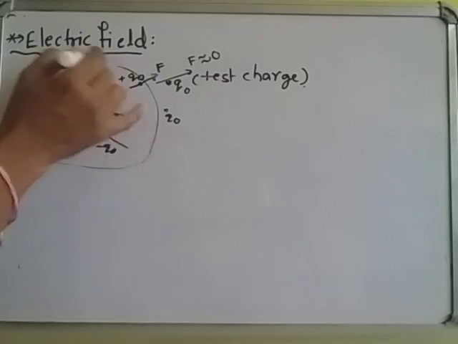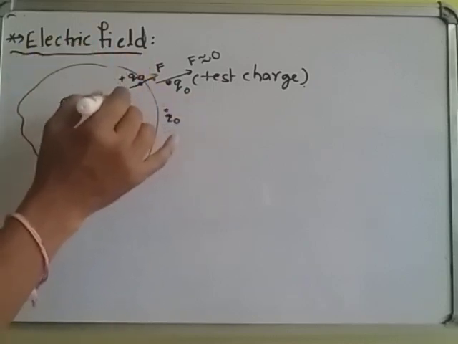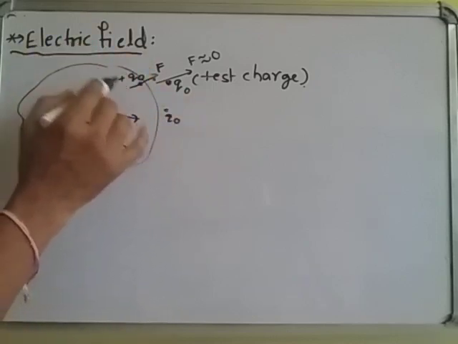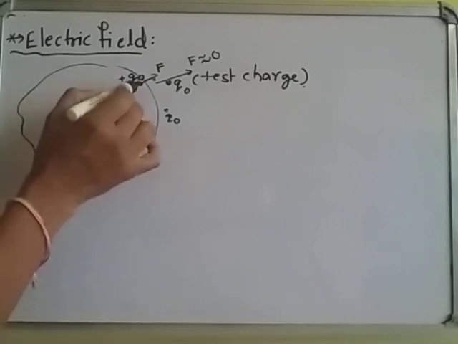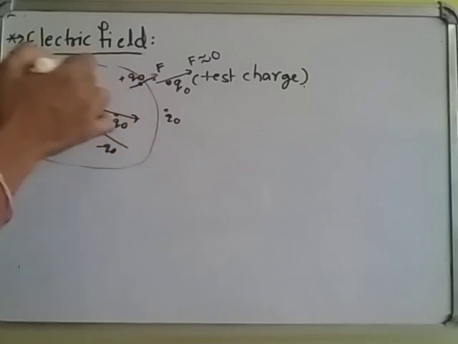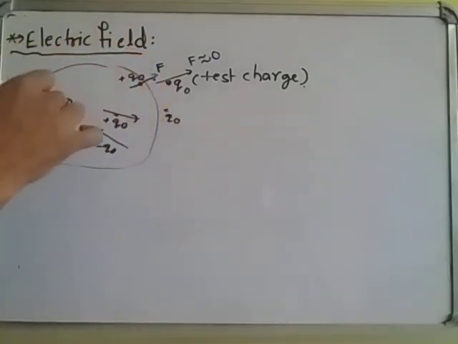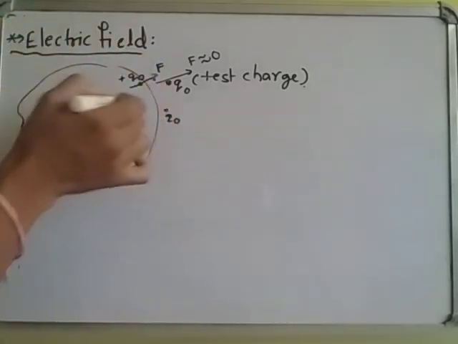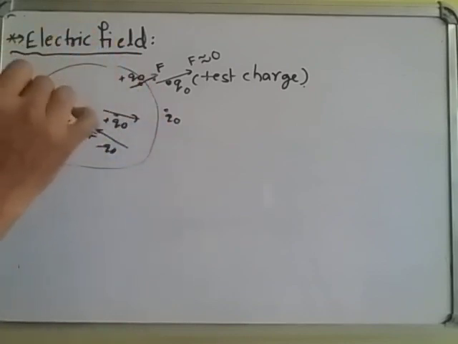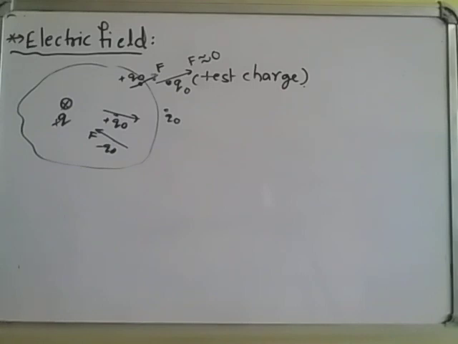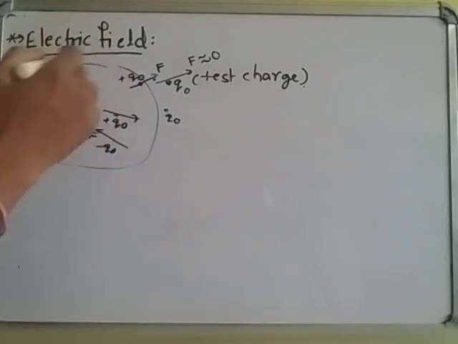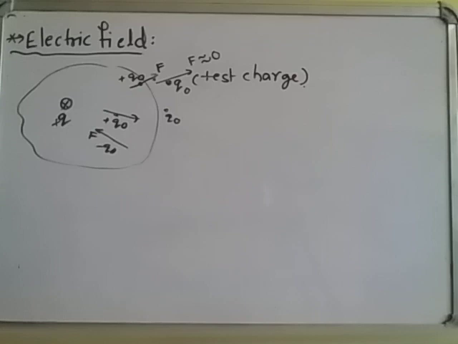That means this is the region. In that region, if you place any other charges, those charges will experience the electrostatic force due to this plus Q charge. This plus Q charge applies force on other charges up to some extent around the charge, and the space around the charge up to which other charges experience the electrostatic force is called electric field.